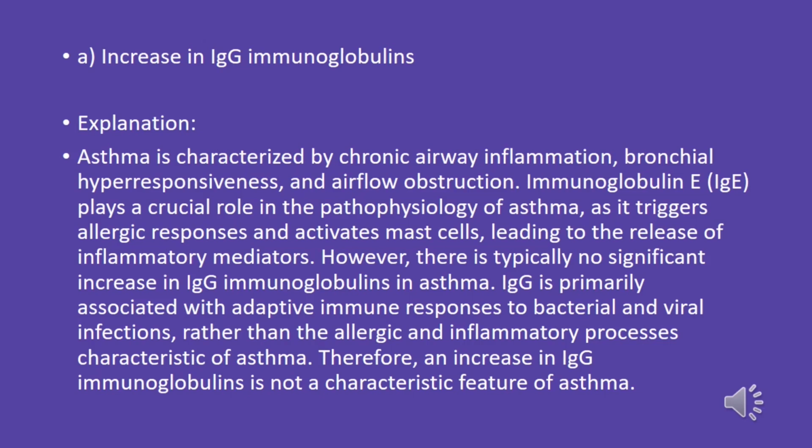Immunoglobulin E, IgE, plays a crucial role in the pathophysiology of asthma as it triggers allergic responses and activates mast cells, leading to the release of inflammatory mediators. However, there is typically no significant increase in IgG immunoglobulins in asthma. IgG is primarily associated with adaptive immune responses to bacterial and viral infections, rather than the allergic and inflammatory processes characteristic of asthma. Therefore, an increase in IgG immunoglobulins is not a characteristic feature of asthma.